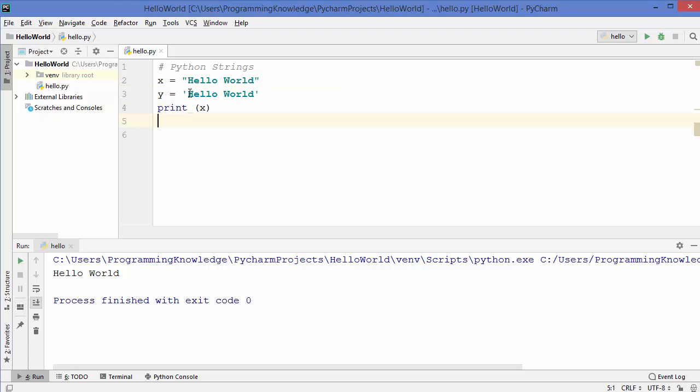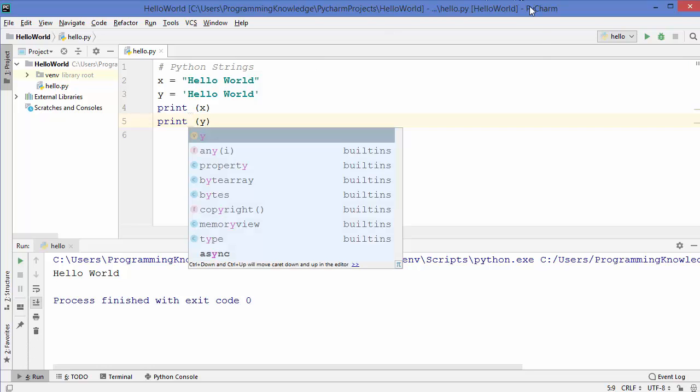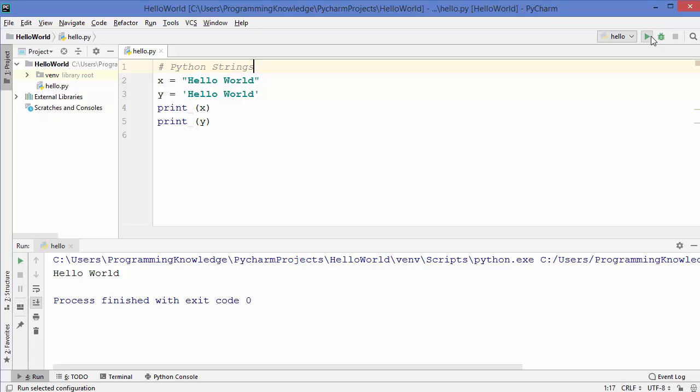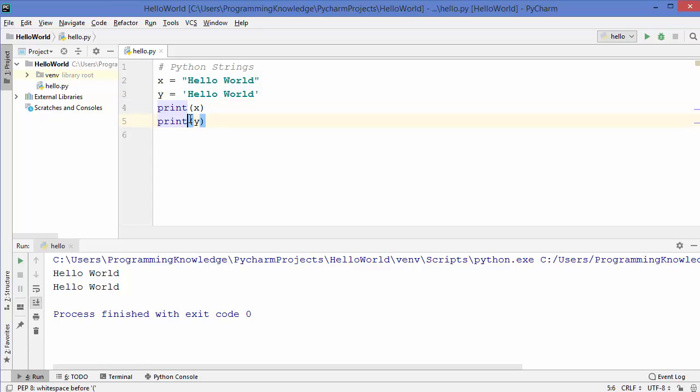So let me just print this also, which is hello world using single quotes, and when I run this, it's going to give me the result. Let me remove this space between the print and these parentheses. So let's say you want to add a single quote into this hello world string. Let's say I want to just write hello single quote s, hello's world. So this is totally possible in Python.